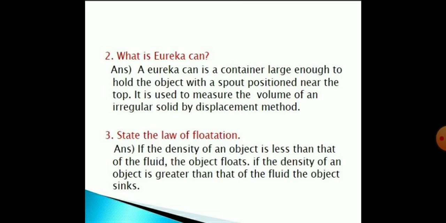That volume will be equal to the volume of the irregular solid. When you find out the mass of this irregular solid by using your physical balance, then you can find out its density by using the formula mass per volume. Okay children, I hope you have remembered it.